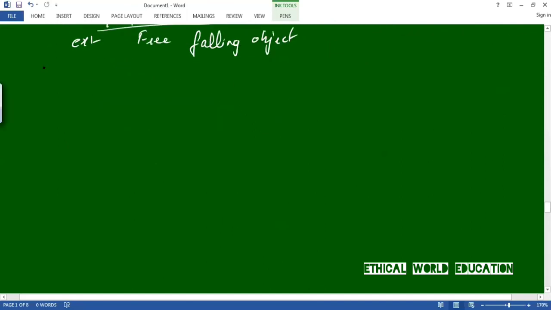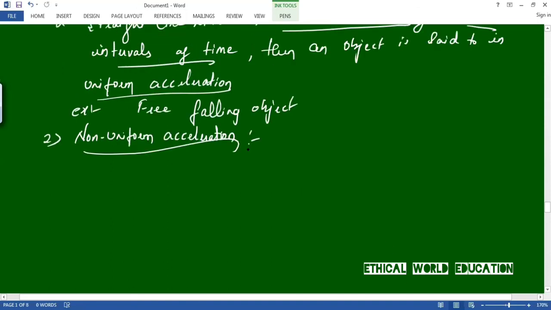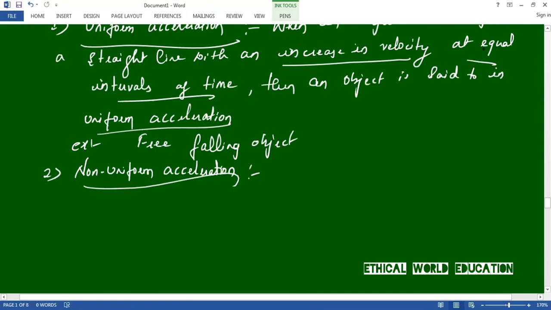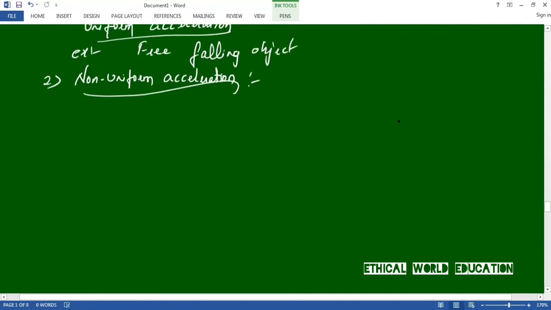The next one is non-uniform acceleration. The definition is almost the same. The only thing we need to replace is unequal intervals of time. In place of equal, we need to change to unequal. Let us write the definition.